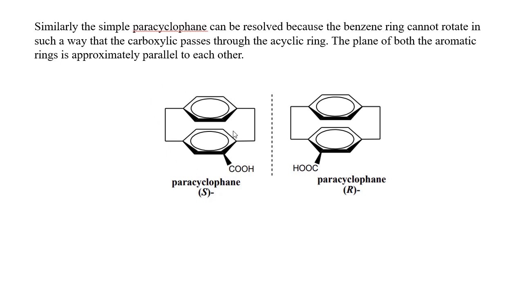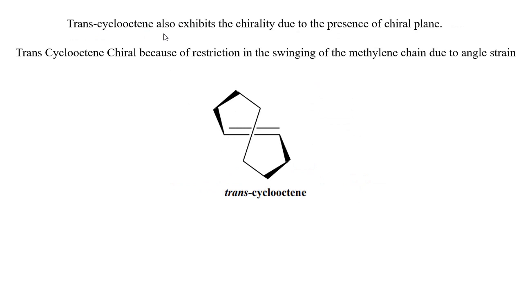Okay, this makes the molecule chiral. Thus paracyclophane exhibits enantiomerism. For example, you can see this paracyclophane is S, whereas its non-superimposable mirror image form is R. Right.